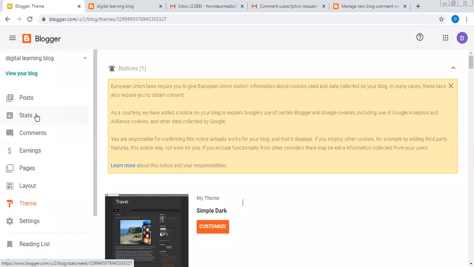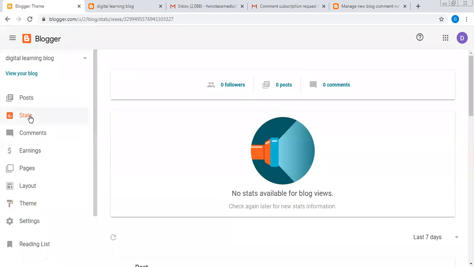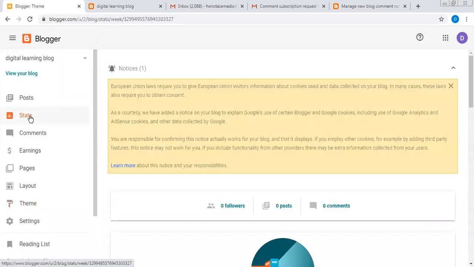Let me explain these things that are here. Stats is talking about statistics. Now we don't have any statistics. Those people who are following the post, who are reading, the comments, if you have followers: zero posts, zero comments. So once you write a post, you will see the statistics.